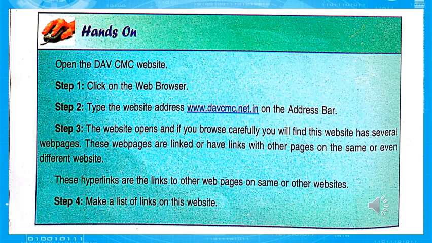If you browse carefully, you will find this website has several web pages. These web pages are linked to other pages on the same or even a different website. These hyperlinks are the links to other web pages on the same or other websites. Okay, so make a list of links on this website. This is your fourth step.